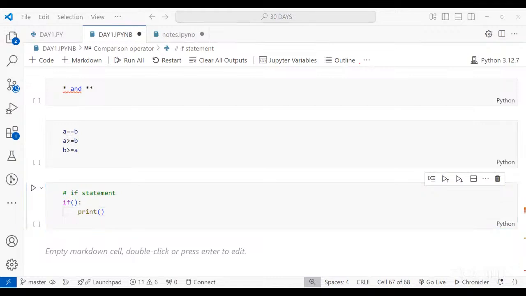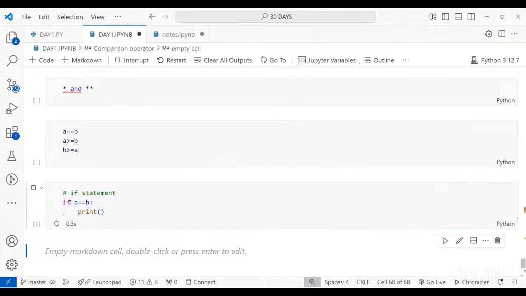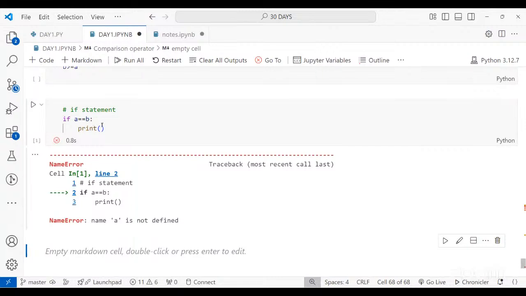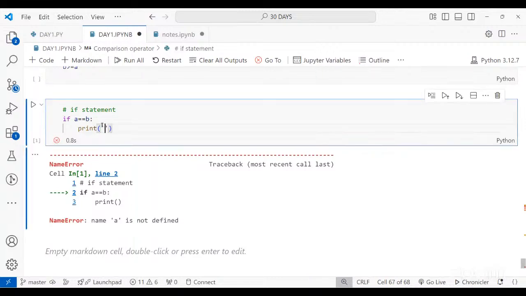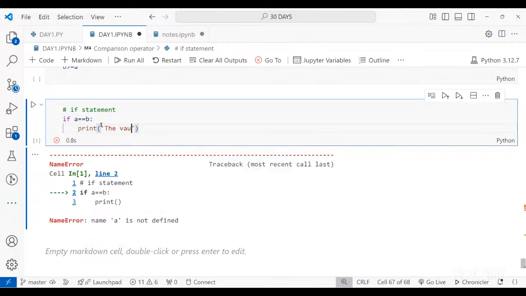Now, what is this bracket for? The bracket is for the condition. So here you have to write down the condition. Suppose your condition is A is equal to B, and you want to say that the values of A and B are the same. Within this print statement, you can write that the values of A and B are same. So simply we have written A is equal to B, which is our condition.